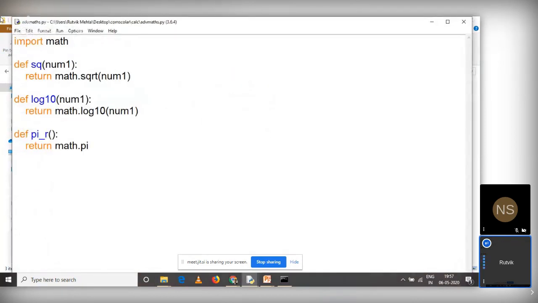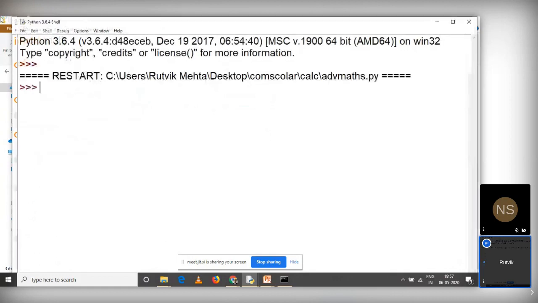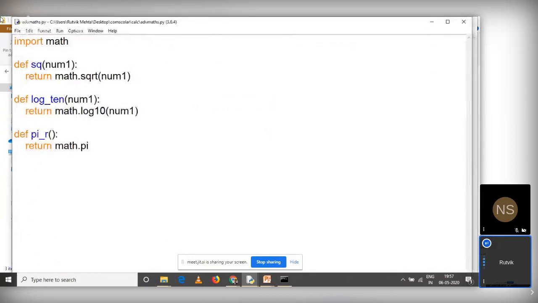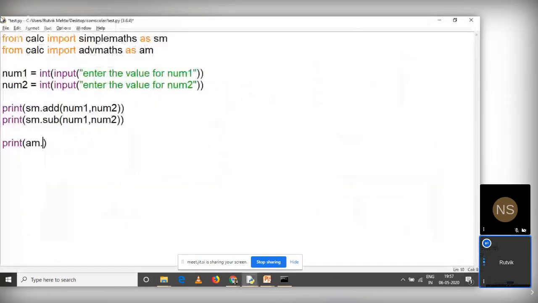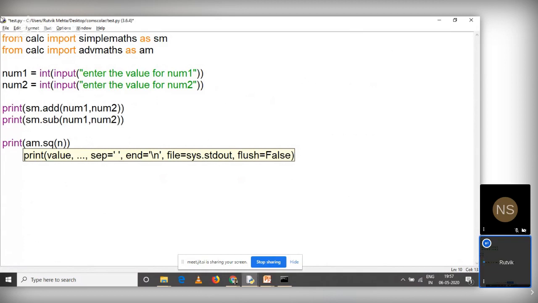Okay, I'll not call it as log10, let me call this log10 like this. Let me rerun it so that it will be compiled. Yeah. So sq, log10 and pi. I have used three different things, right? Let me call sq first in test.py. So am dot sq into the bracket num1.